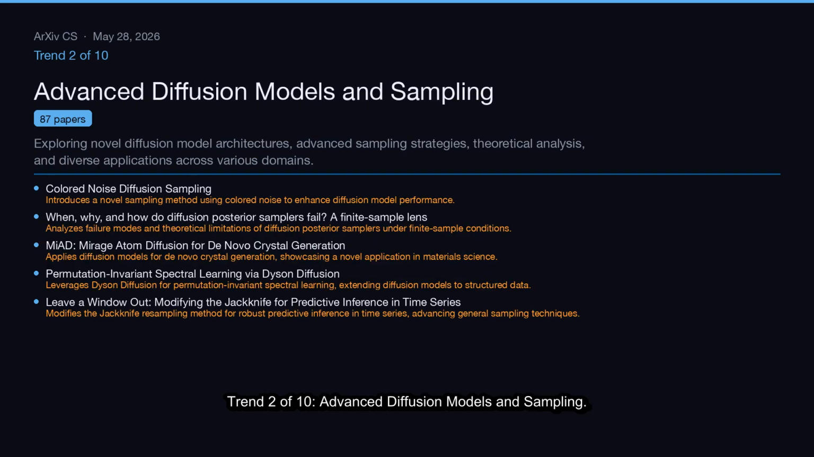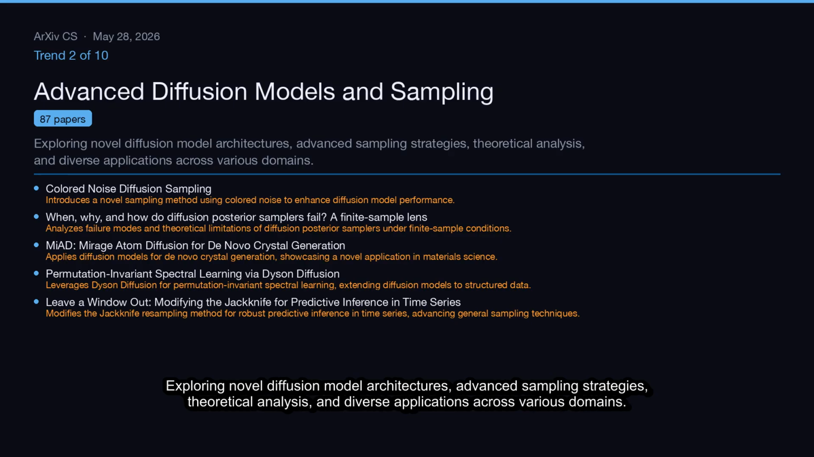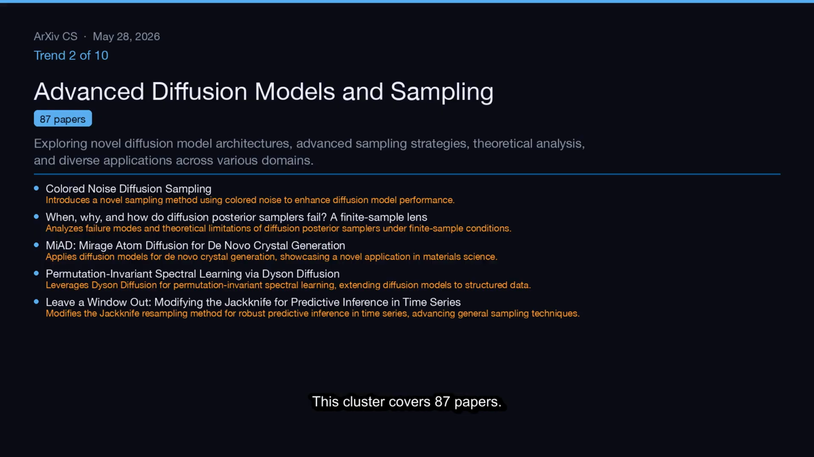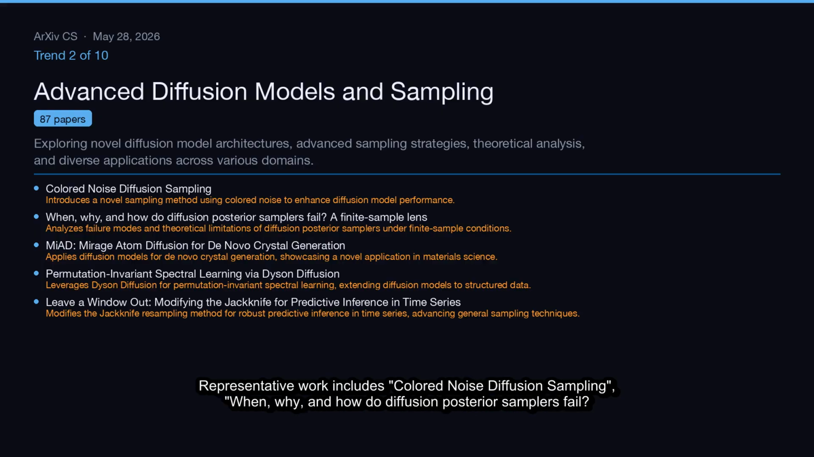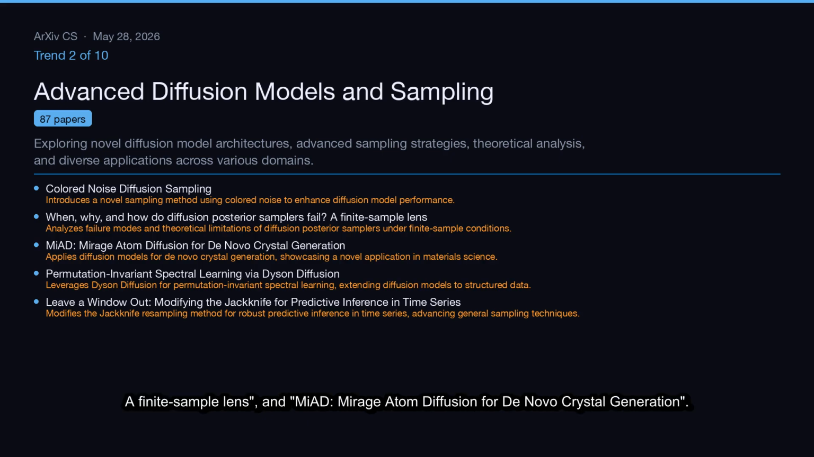Trend 2 of 10, Advanced Diffusion Models and Sampling. Exploring novel diffusion model architectures, advanced sampling strategies, theoretical analysis, and diverse applications across various domains. This cluster covers 87 papers. Representative work includes colored noise diffusion sampling, when, why, and how do diffusion posterior samplers fail, a finite sample lens, and Mirage atom diffusion for de novo crystal generation.